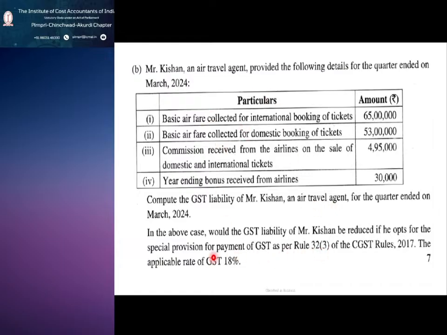So you see now in this problem what has been asked: in the above case, would the GST liability of Mr. Kishan be reduced if he opts for the special provision? So how will we do it if we want to calculate the GST liability? What is the normal income of this air travel agent, and what is it as per rule 32 sub rule 3? So in that way we need to do it in two different ways.